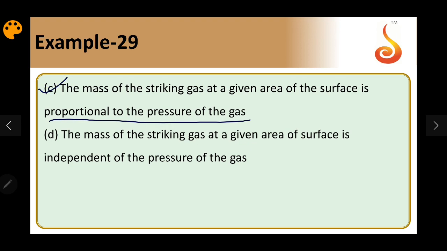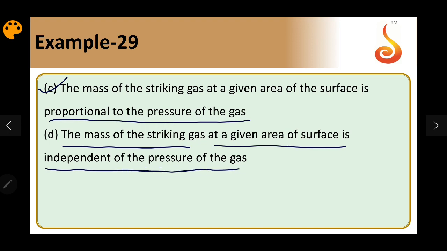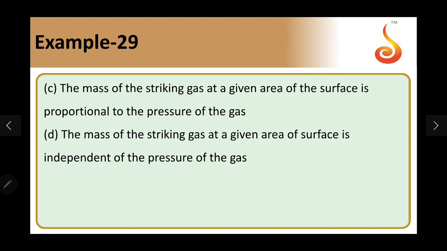D says the mass of the striking gas at a given area of surface is independent of the pressure of the gas. Pressure of the gas will matter for how many gas molecules come and adsorb on the surface. So C is correct, but D is the opposite of C, so it is not correct. So the answer should be A and C. The answer given as C should be A and C.